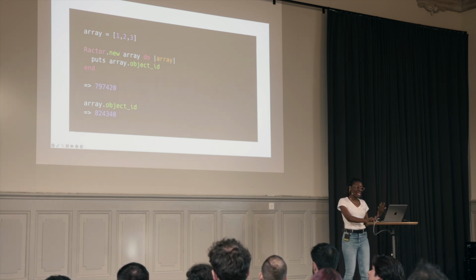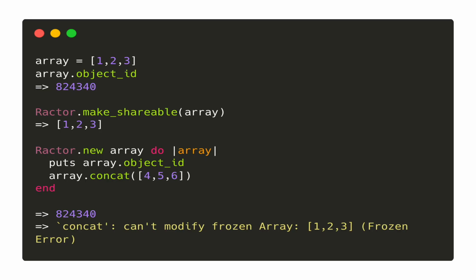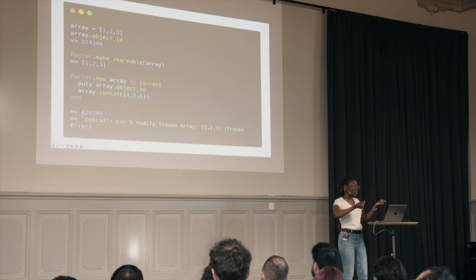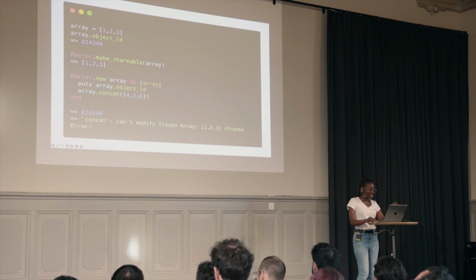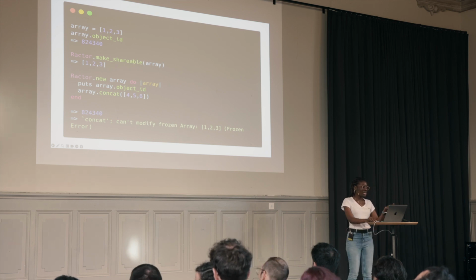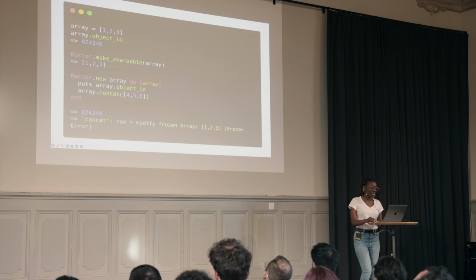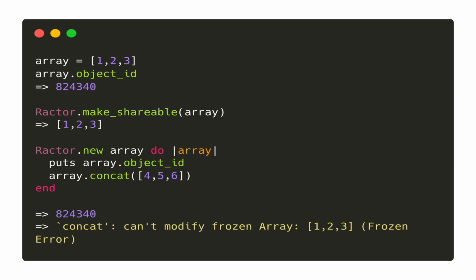How then can we make this array shareable? We can do this by utilizing a Ractor.make_shareable method, which makes this array shareable. Remember, once it's shareable, that means it's now immutable. So within this piece of code, we make this array shareable, and we access the ID, and we try to concatenate it.